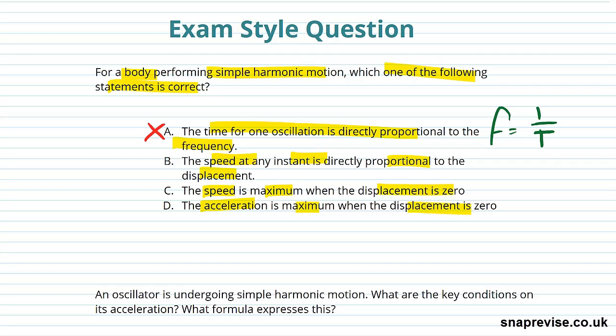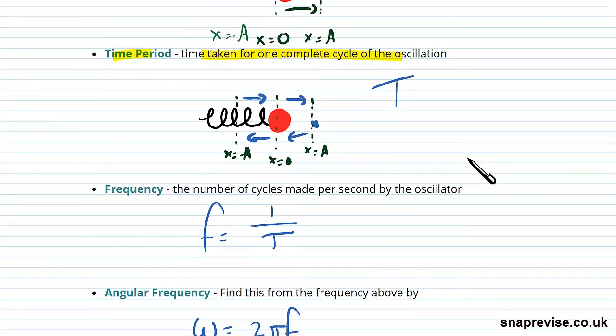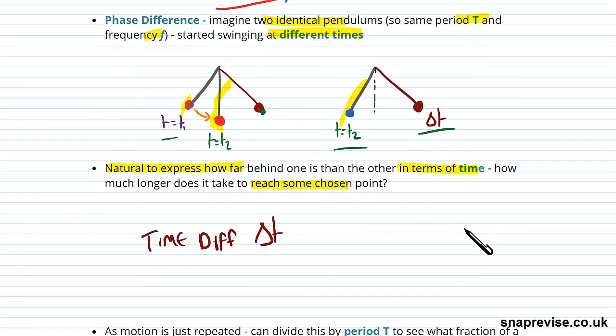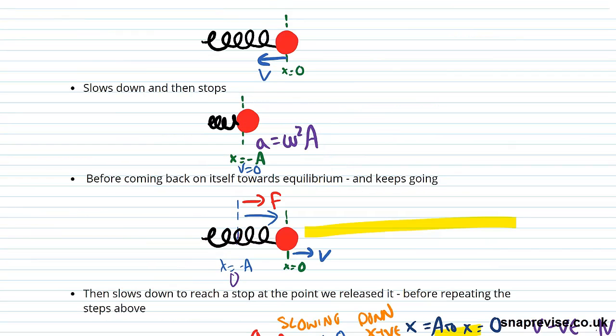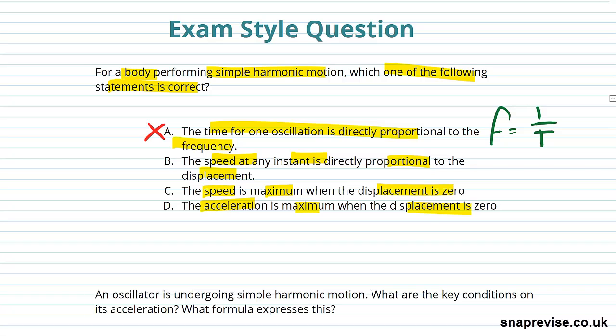Well, we know that's not true as well, because when we were looking at this one up here, we saw that, this here, we see that our speed is maximum actually at our displacement being 0. We look at these graphs, we see that when our speed is maximum, our displacement is 0. When our speed is 0, our displacement is its maximum. So it definitely isn't directly proportional to the displacement either.